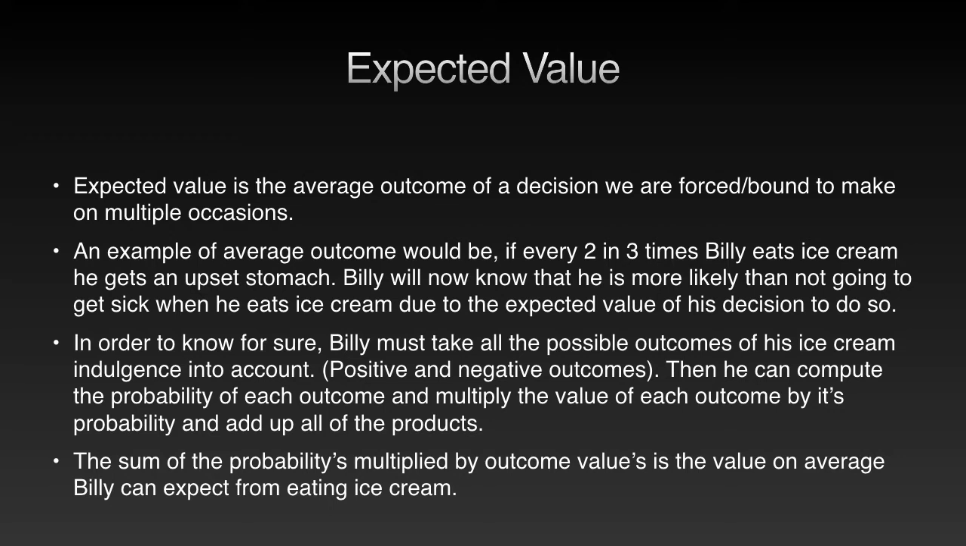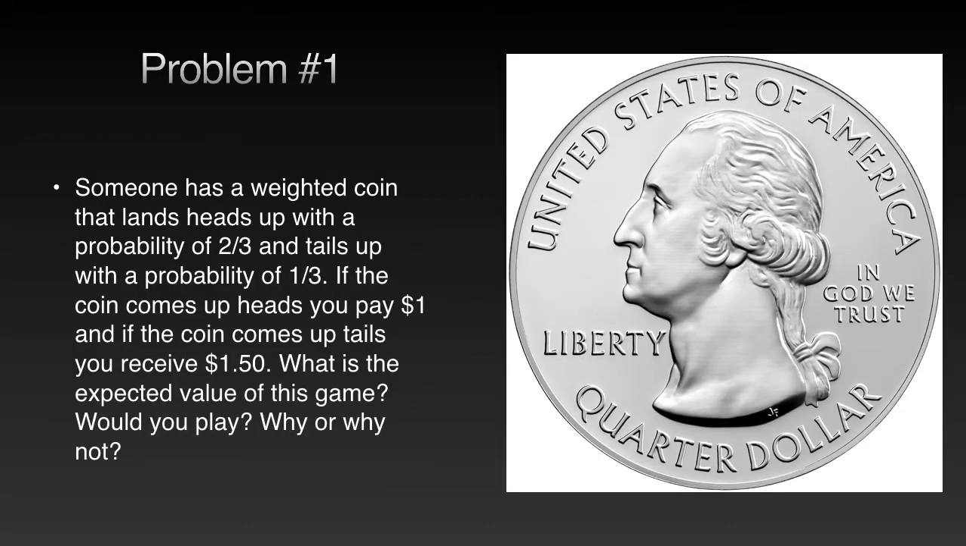Problem number 1. Someone has a weighted coin that lands heads up with a probability of 2/3 and tails up with a probability of 1/3. If the coin comes up heads, you pay $1, and if the coin comes up tails, you receive $1.50. What is the expected value of this game? Would you play? Why or why not?